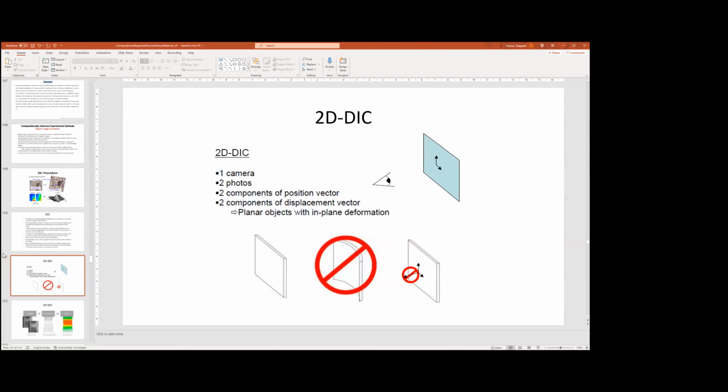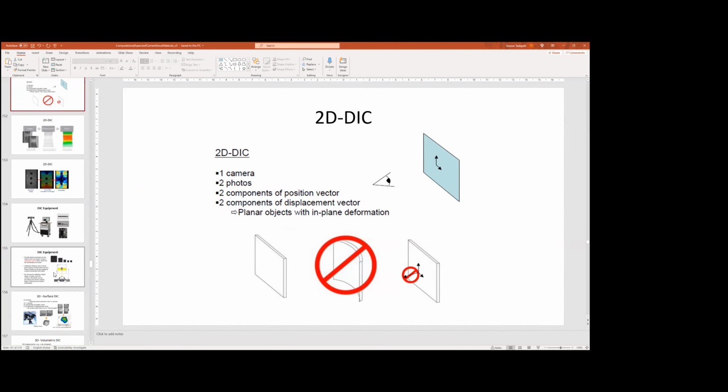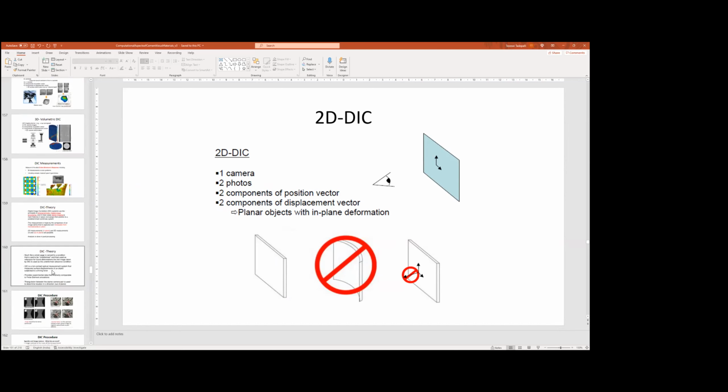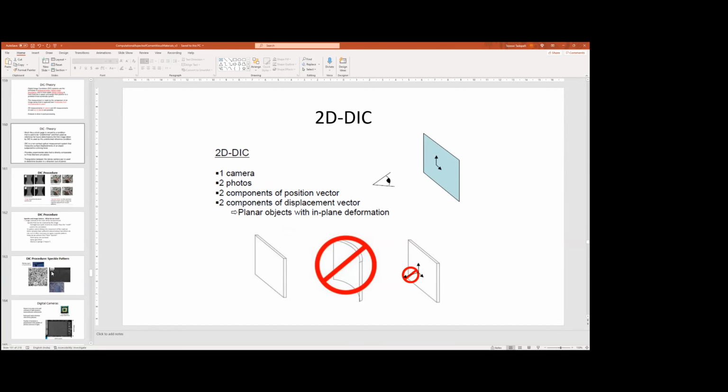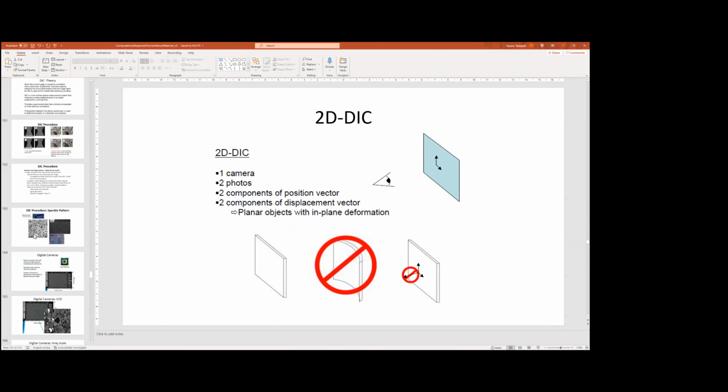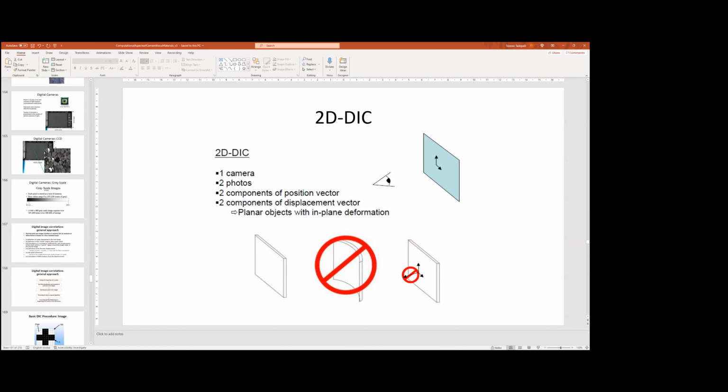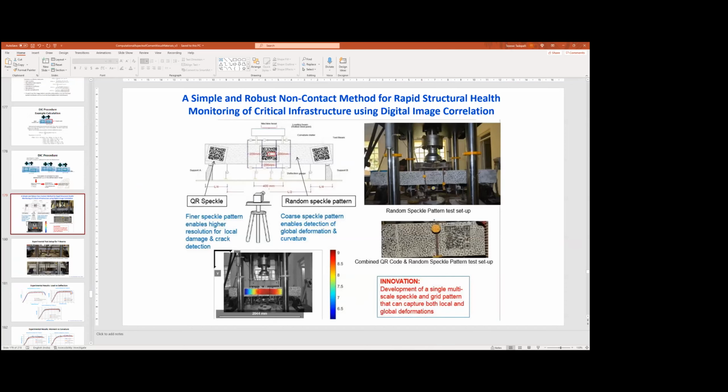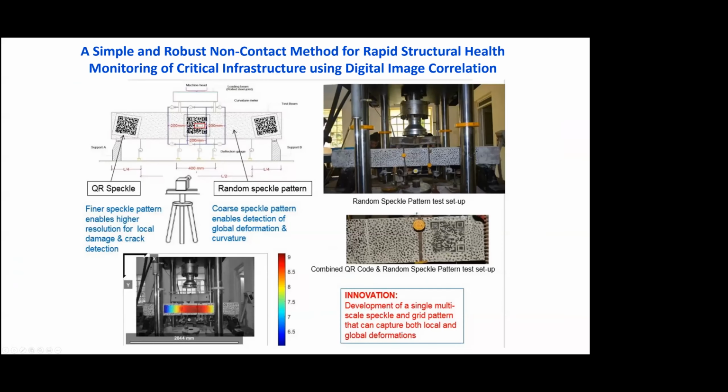So I will quickly go to some of these interesting results that we have done at NIT Warangal. We've done a lot of these RCC specimen studies, almost lab scale, as big as they can get, and we've applied this random speckle pattern.